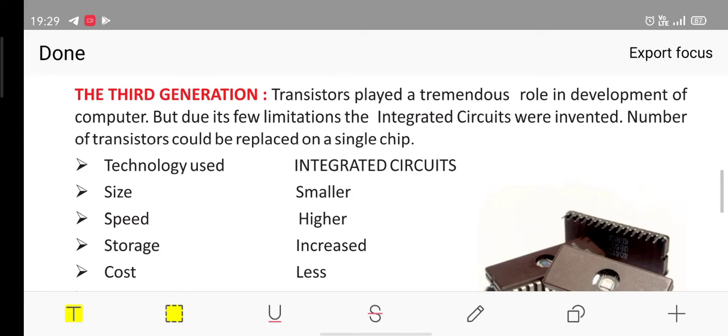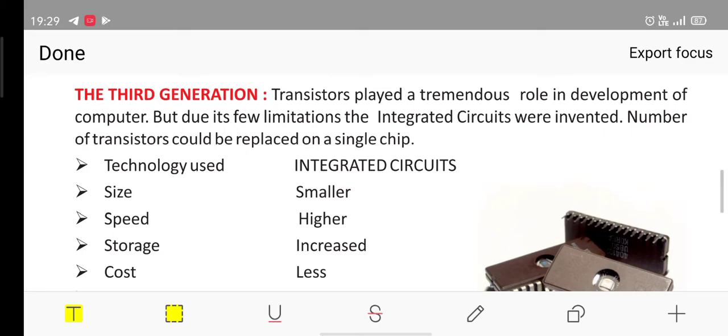So a new technology called the integrated circuits got invented. Now a number of transistors could be replaced by a single chip.